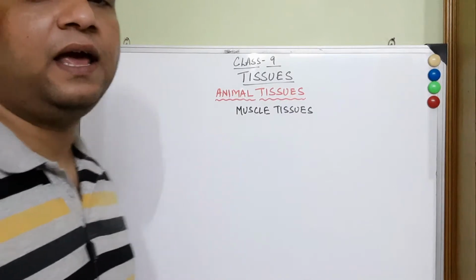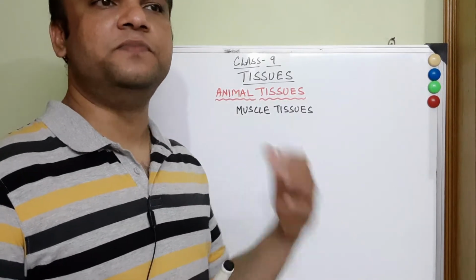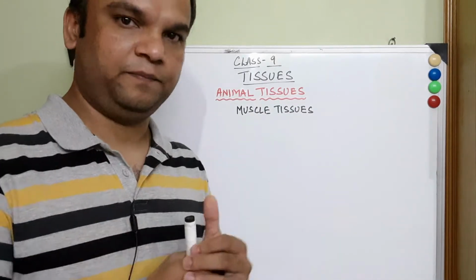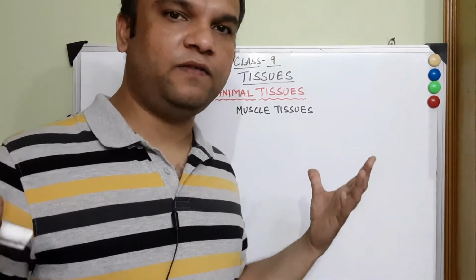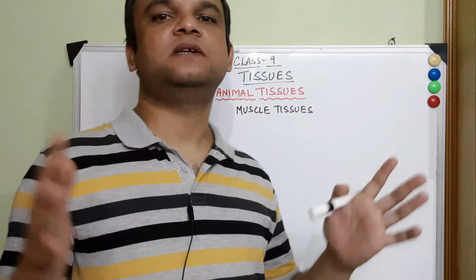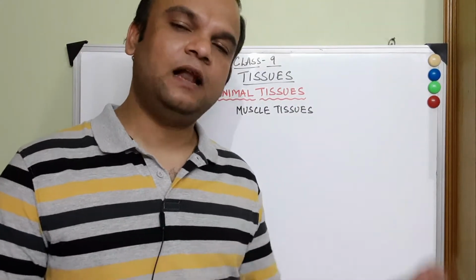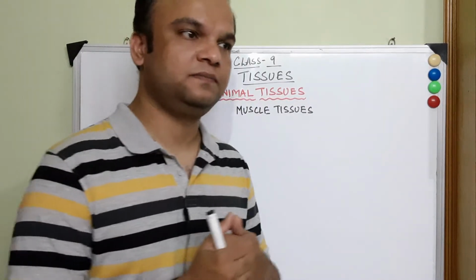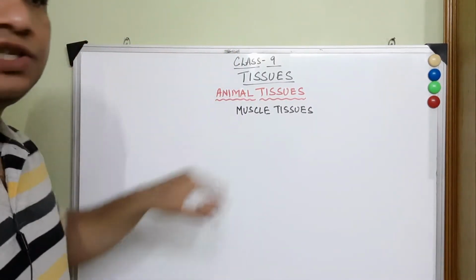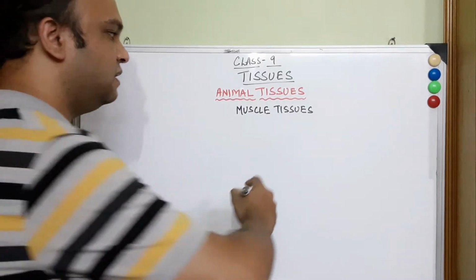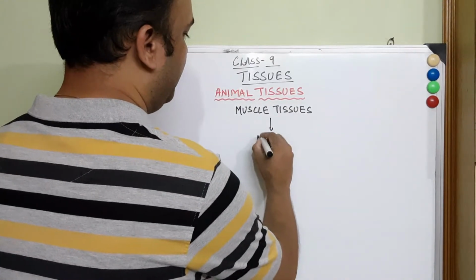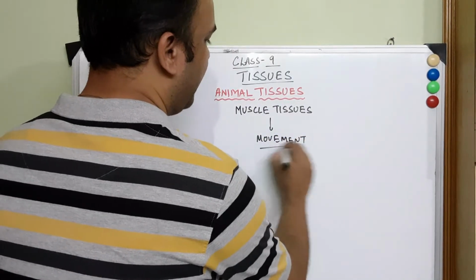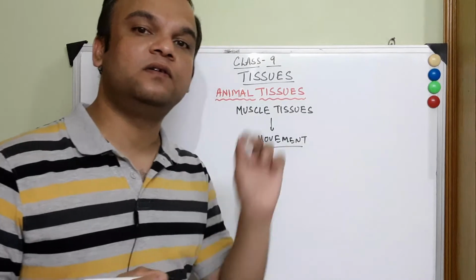An animal body is gifted by this beautiful tissue network that is present throughout our body. Starting from any part of the body, we will find muscles are present everywhere and they help in making the movement. So before starting with the topic, we should know why muscle tissues are important. Muscle tissues are important for making any kind of movement. Movement of the animal body is impossible without the muscles.